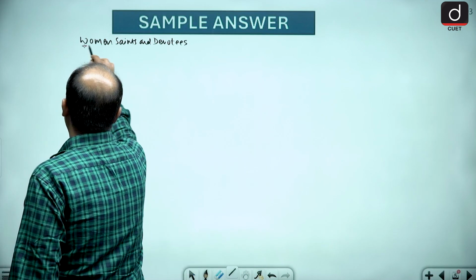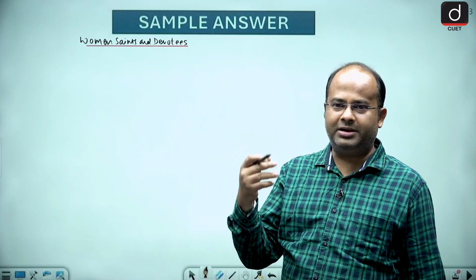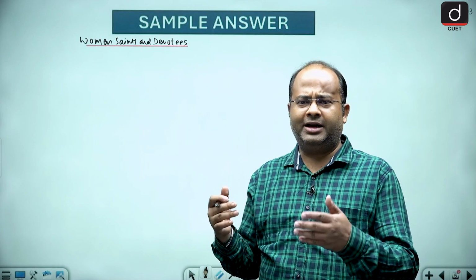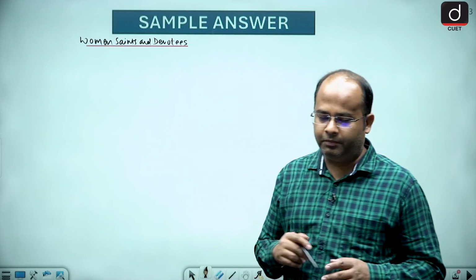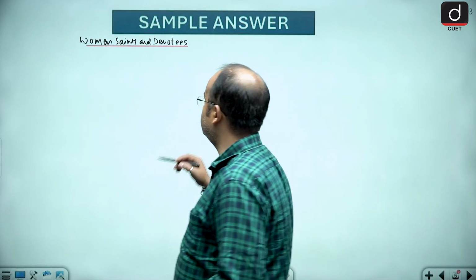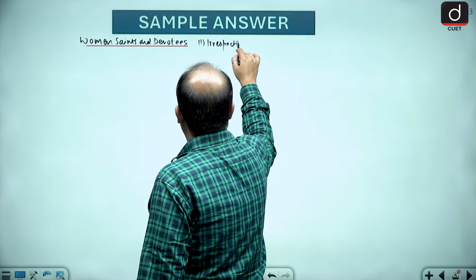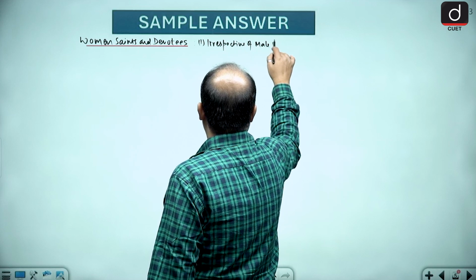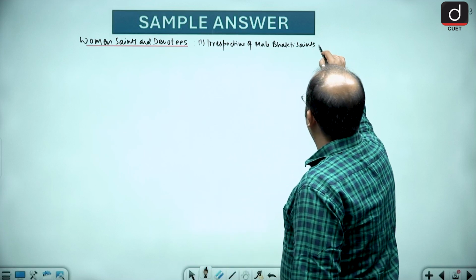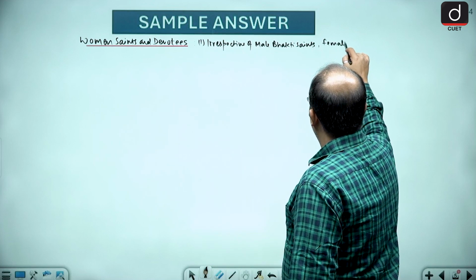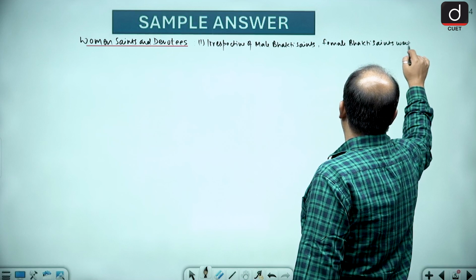Now, how do we discuss this point? Women saints and devotees. We can write point-wise as well, because the examiner always likes point-wise answers, although we can write in paragraph form, that is up to you. Guys, you will find that irrespective of men saints, women saints were also seen. So the first point we can write down is that irrespective of male bhakti saints, female bhakti saints were also present.